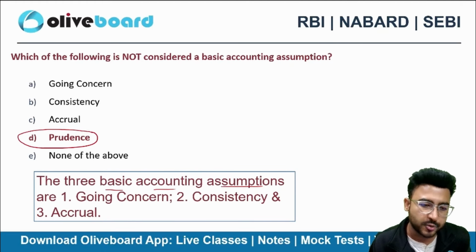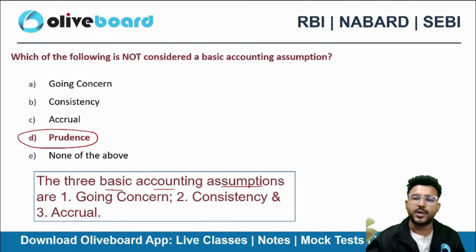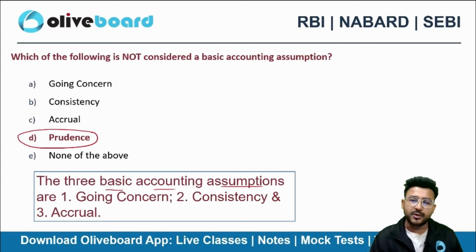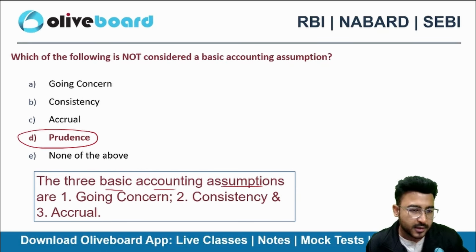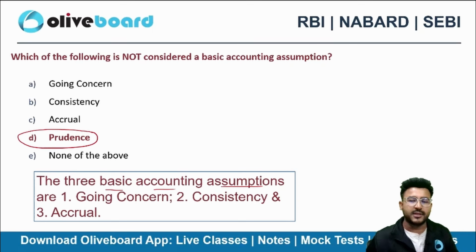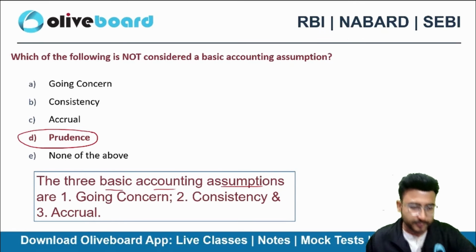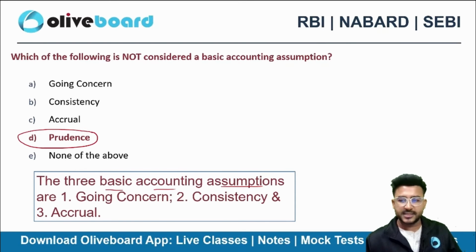So if Rohan is not doing the accounting on accrual basis, for example, he is doing the accounting on cash basis, what I need to do is check the notes to accounts. Rohan must have mentioned clearly that he is not following accrual basis, he is following cash basis. Unless Rohan gives the explicit statement, I will assume that he is a going concern, he is consistently applying all the policies, as well as following the accrual concept of accounting, right? So that is the meaning of basic accounting assumption.